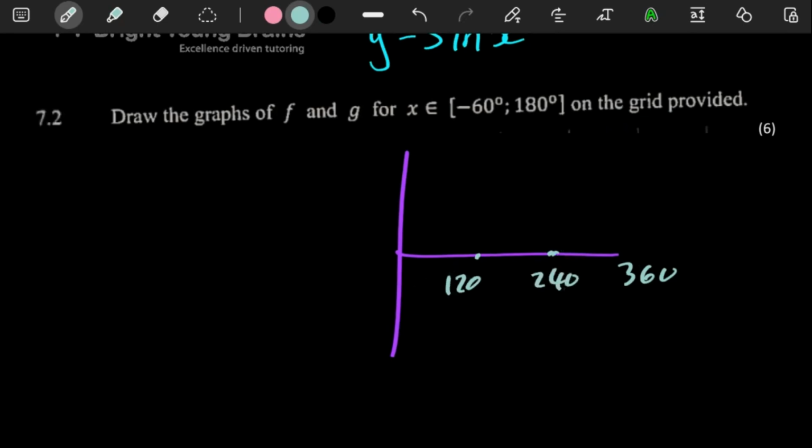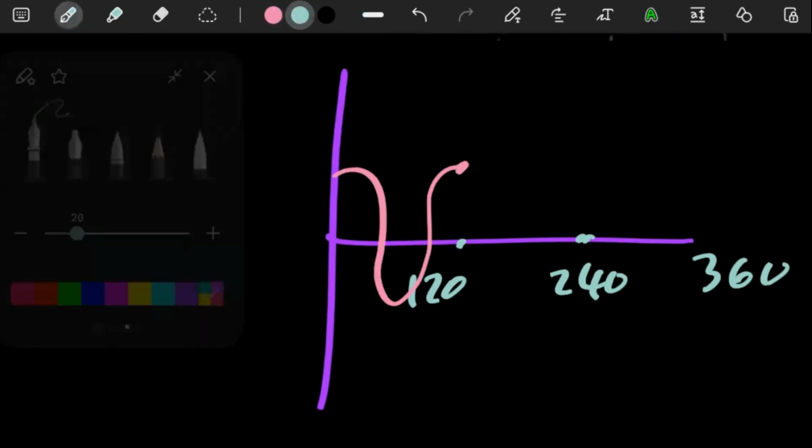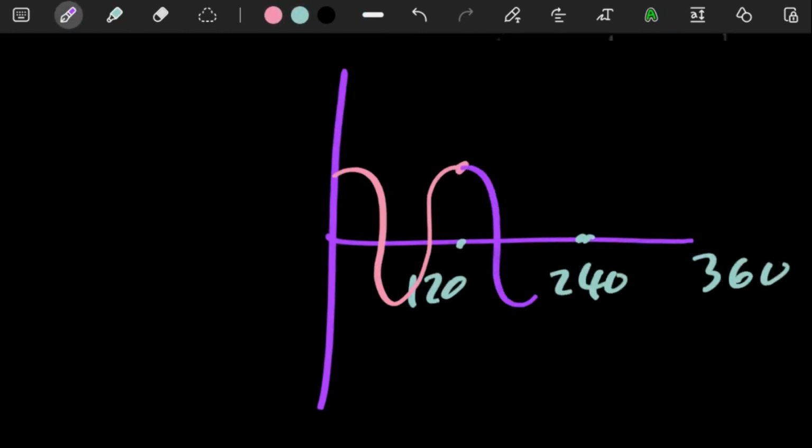Meaning after every 120 degrees, you should be expecting to see a full cos graph. Meaning you'd have something like this, and then another cos graph, and then another cos graph like that. Obviously this is not to scale, but I think you get the idea.